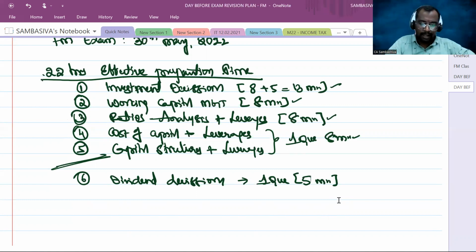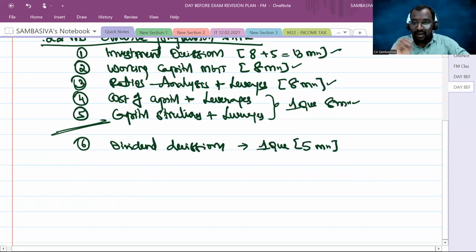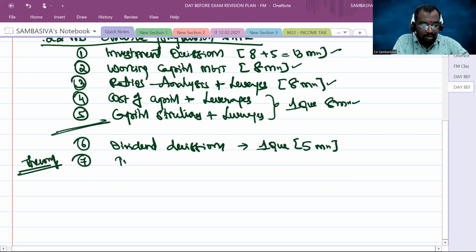Clear? Next, after that, come to the theory. In theory, FM theory is also a very important point. In theory, mainly focus on sources of finance, also known as types of financing. From this chapter, we can expect at least 1 question, maybe 2 questions.